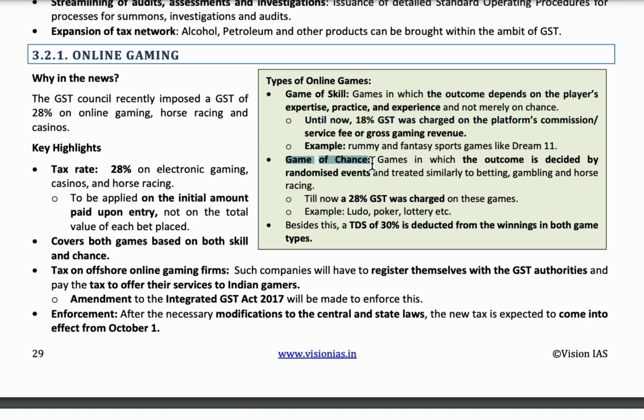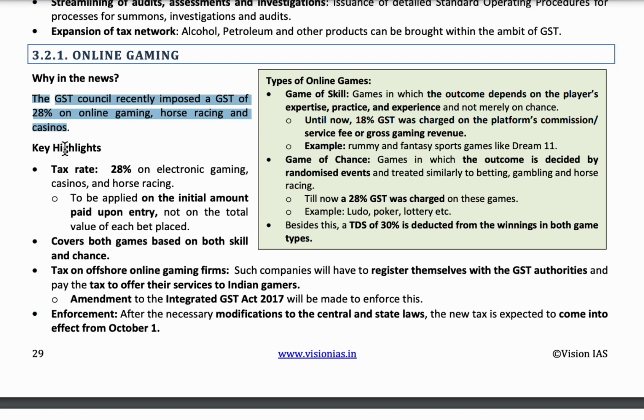This topic was in the news because earlier 18% GST was levied on the game of skill, but now recently the game of chance is under 28% GST. Recently the GST Council has imposed 28% on online gaming like horse racing and casinos. So this is about the news.